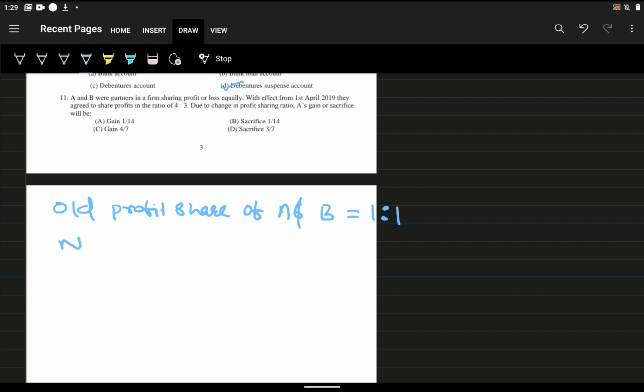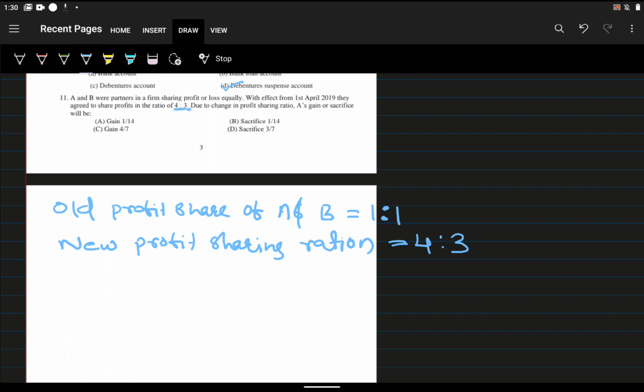How did we get 1:1? It is clearly mentioned that A and B were partners in a firm sharing profit and losses equally. So their profit sharing ratio is 1:1, half and half. The new profit sharing ratio is 4:3. It is given in the question.